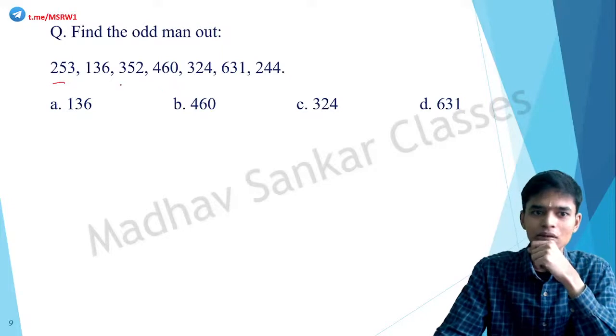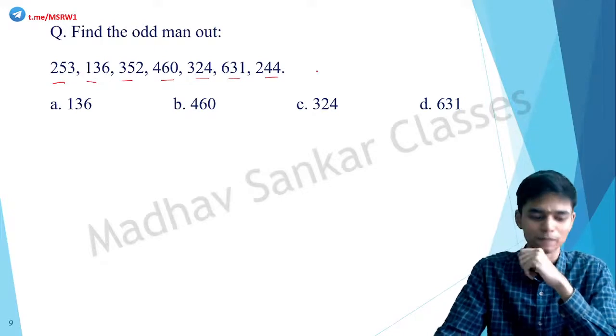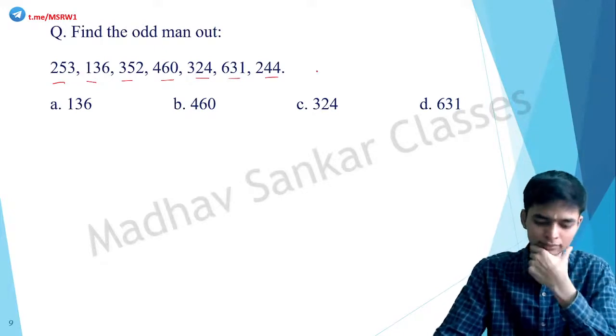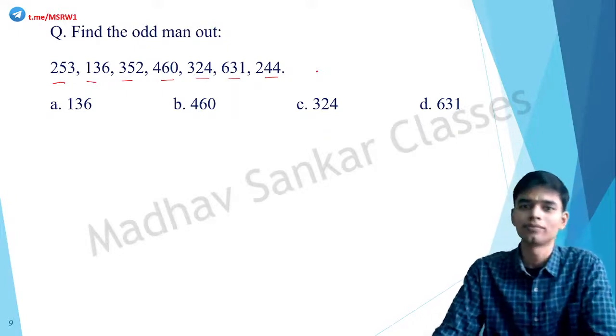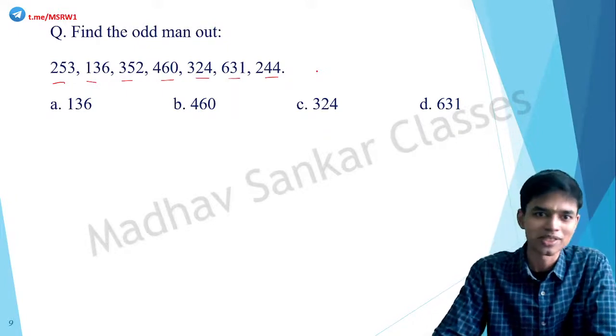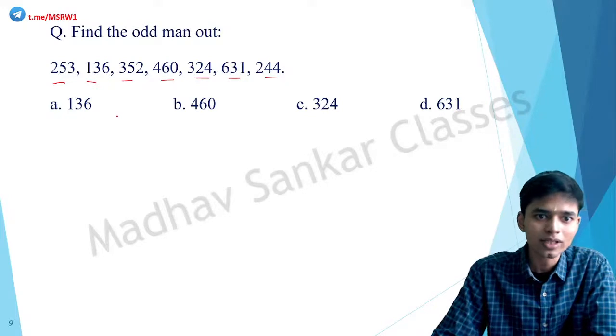253, 136, 352, 460, 324, 631, 244. Here also, remember what I said about these kinds of questions. All of them are 3 digits. That is the first thing I noticed. Okay, second thing I noticed is there is no logical arrangement of any of these terms.